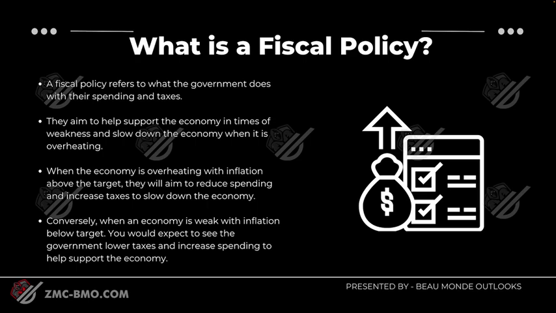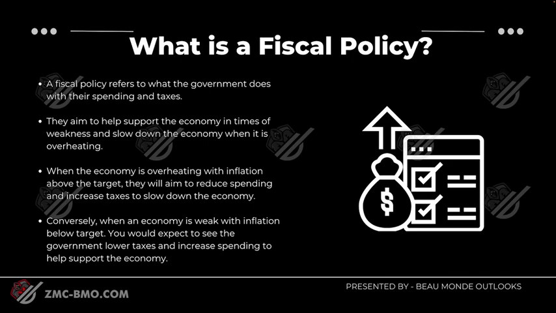So monetary, just think money supply. Who controls the money supply? Central bank, of course. Fiscal, just think government. So what do they do with their spending and taxes? They aim to help support the economy in times of weakness and slow down